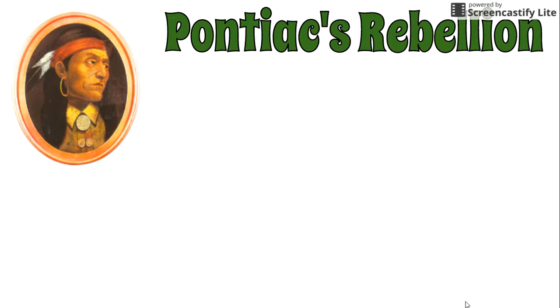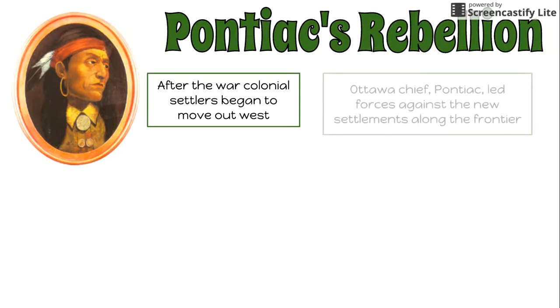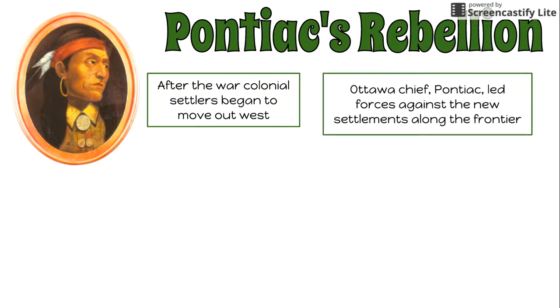Because of this new addition of land and because of the war, a lot of colonial settlers began to move west. And so more and more land was being taken away from the Native Americans. Pontiac was an Ottawa chief, and he led forces against these new settlements that were coming up along the frontier. Because of that, the colonists had to send in militia, and the British had to send in soldiers to try and keep the settlers safe.